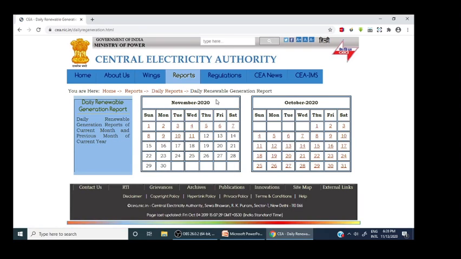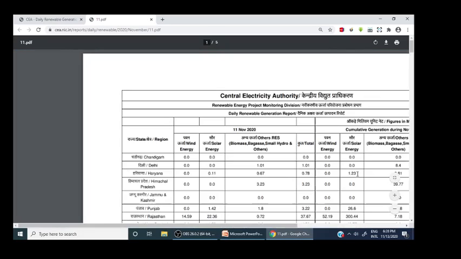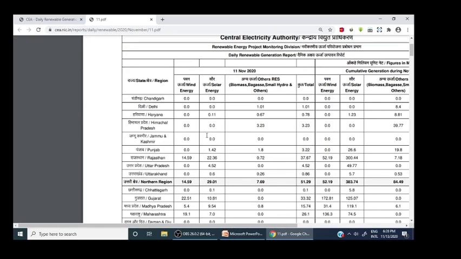So this one is date wise given. So click on 11. So this is daily renewable power generation of a particular state or union territory, or say Islands.